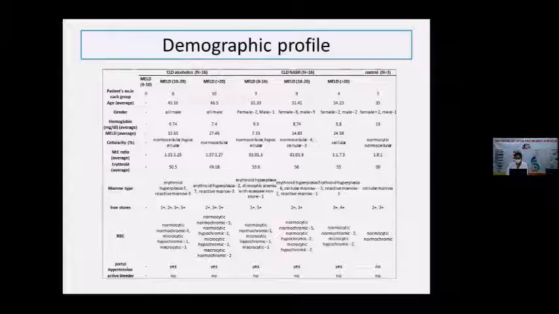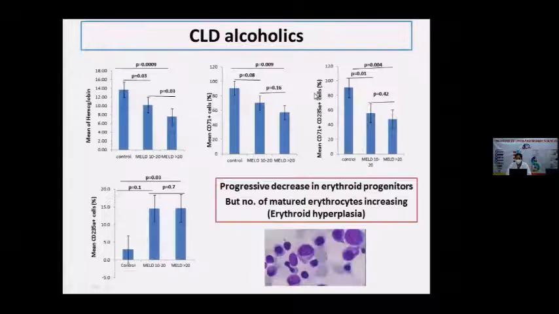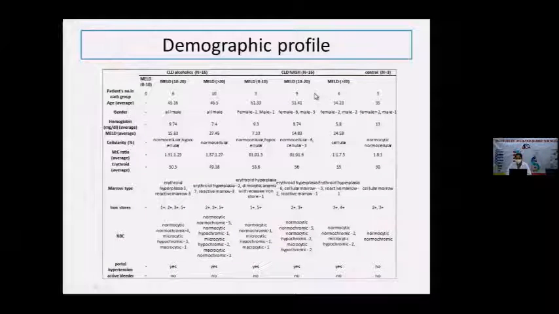This is the demographic profile of my patients. There are 16 patients in each disease group, and I characterized these patient groups based on the MELD score. In CLD alcoholic, MELD 10 to 20, I enrolled 6, and in more than 20, I got 10 patients, but my patients did not lie in MELD 0 to 10, so it's vacant. And in CLD NASH, I have all 3 categories of MELD: 3 patients in MELD 0 to 10, MELD 10 to 20, and more than 20, I have 4 patients. In control, I have 3.